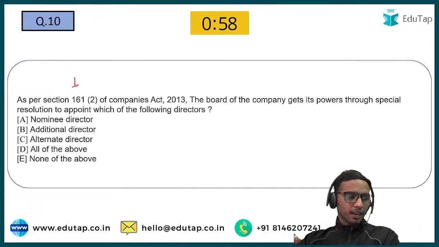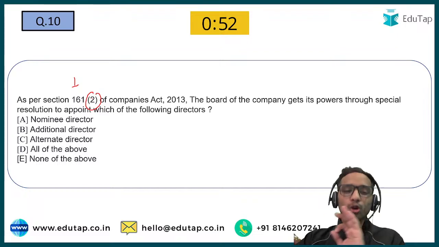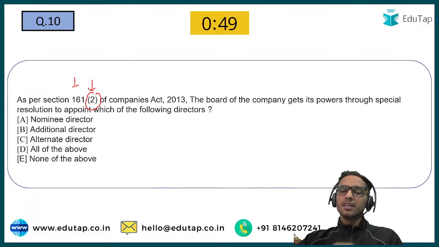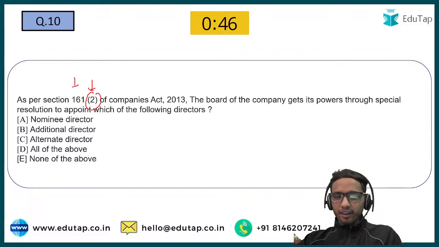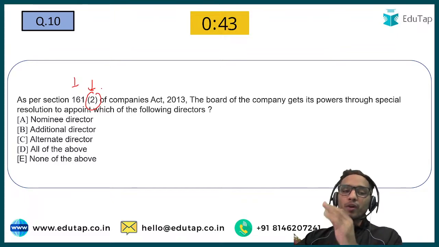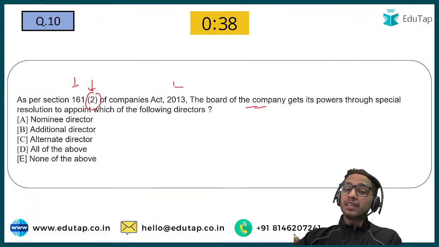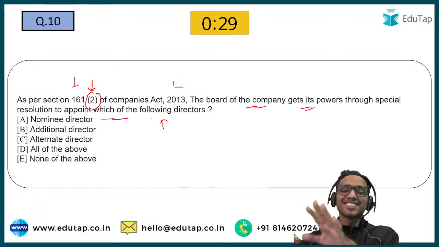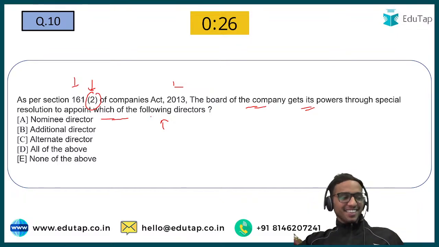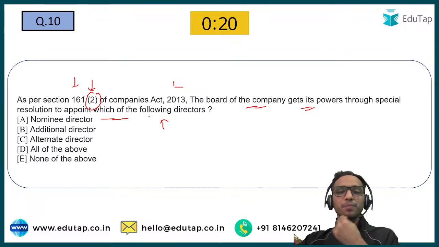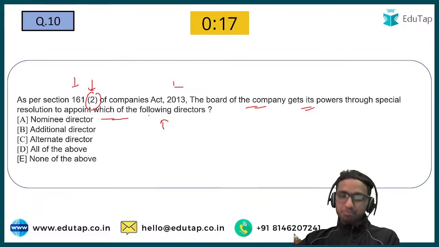Now let's come to the 10th question, and I'll see who all are correct here. Now it talks about subsection as well. Don't worry, subsections are not very important in the examination, but I have written it here just because I wanted to make it difficult. Okay, so as per section 161 subsection 2 of the Companies Act 2013, board of the company gets its powers through a special resolution to appoint which of the following director. So as per section 161 subsection 2, okay, guess anyone. I'll not take the name, and I think I have got the answers. Okay, but I'll not say it is correct or not. Let's move and I will tell you the answer.